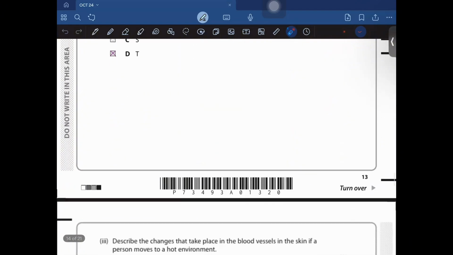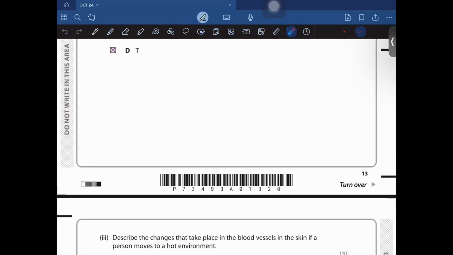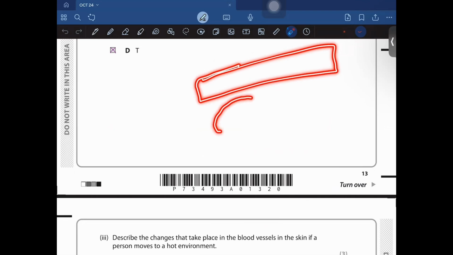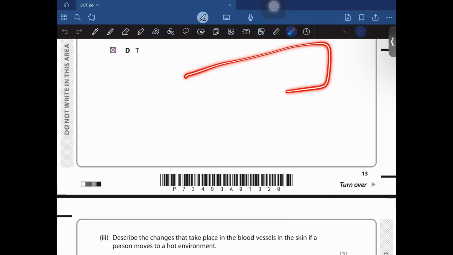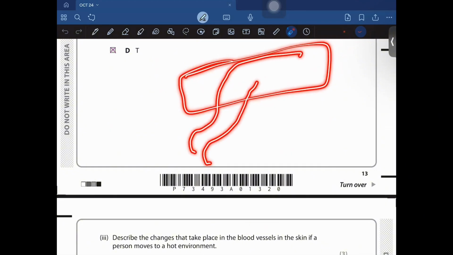Describe the changes that take place in the blood vessel in the skin if a person moves to a hot environment. Okay, so what are the changes that take place in the blood vessel? First of all, suppose this is your skin, and this is the blood vessel. Whenever you're moving to a hot environment, the blood vessel would dilate, right? The blood vessel would dilate.